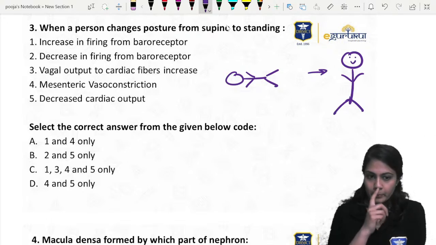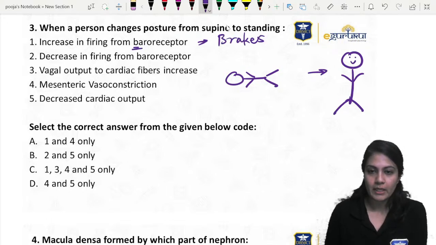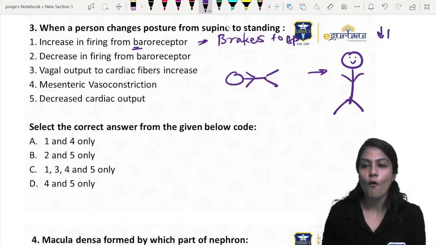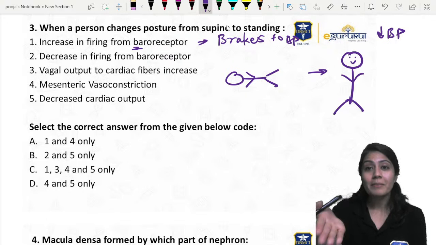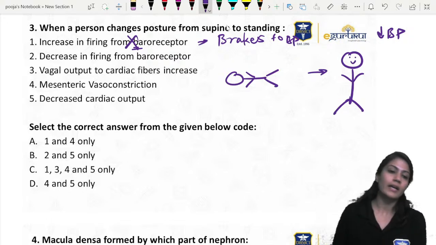First thing, increase in the firing rate of baroreceptor. B for baroreceptor, B for brakes to the BP. That means if you apply brake, the BP is going to fall. Already the BP is falling. We do not want that. So this is not the correct option.